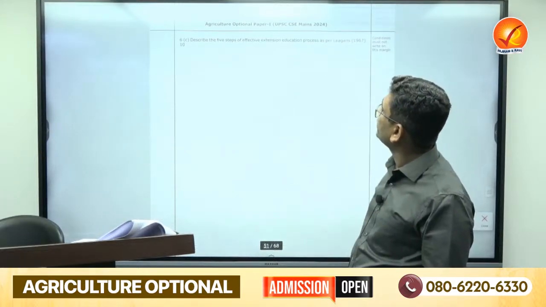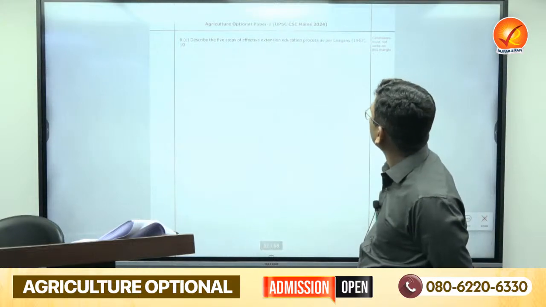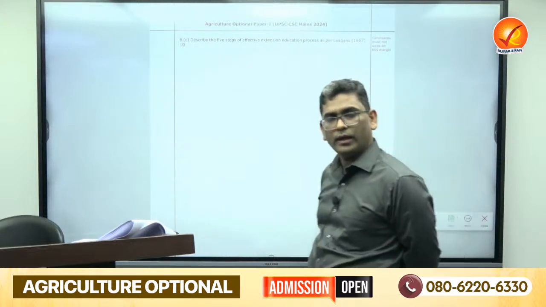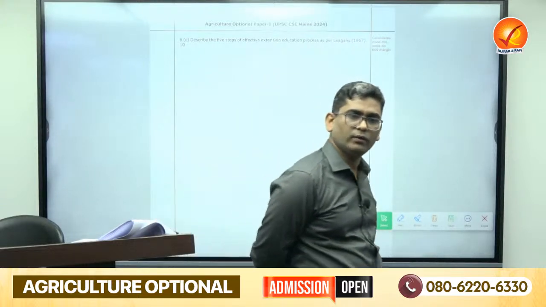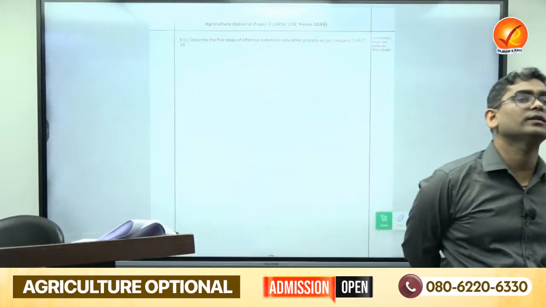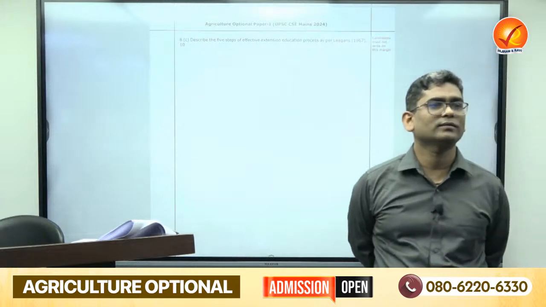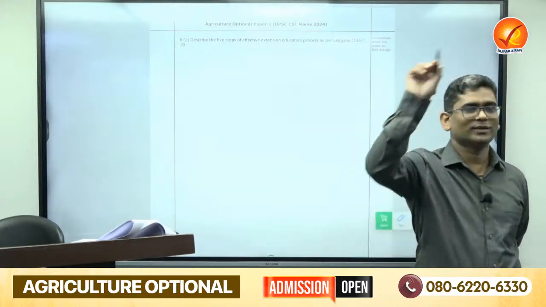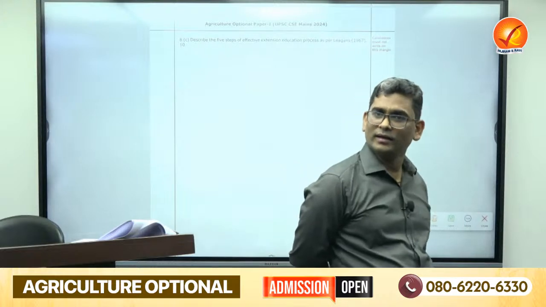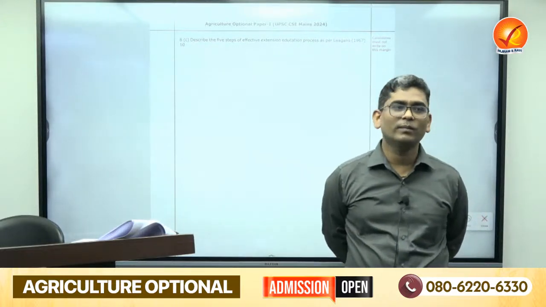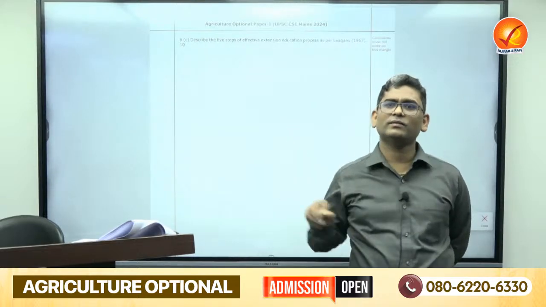Five steps of effective extension education process as per the Liggins. Very simple and straightforward question. What is the first, what we are doing for understanding any problem? First step, I think 2 to 3 years back I have told you in the class. Five, that was the things. Identification of, survey करेंगे, problem identification, objective decision, teaching, then implementation and reconsideration. These are the 5 steps in the Liggins.